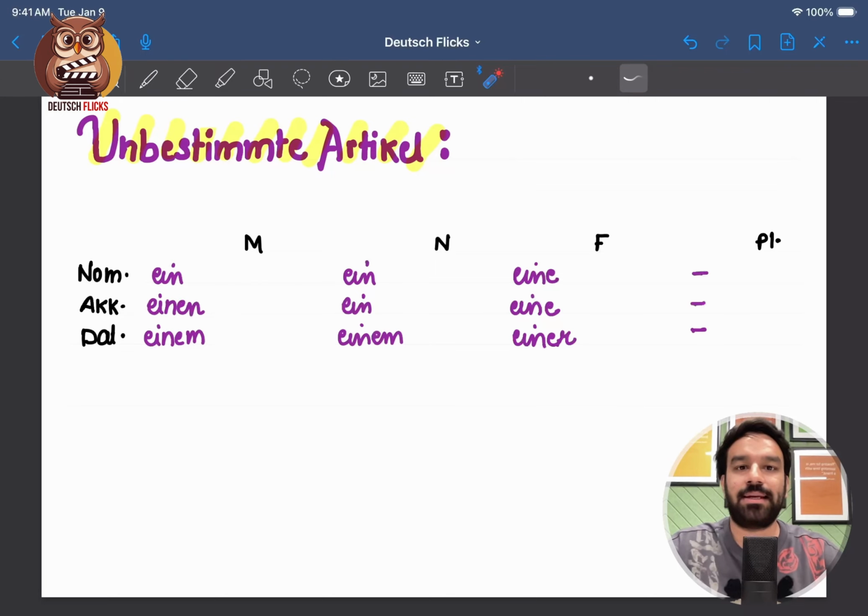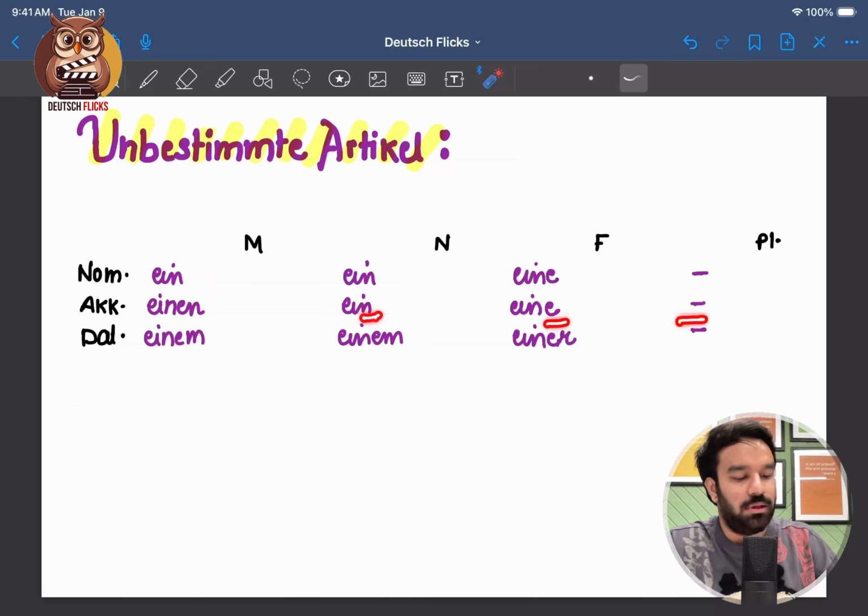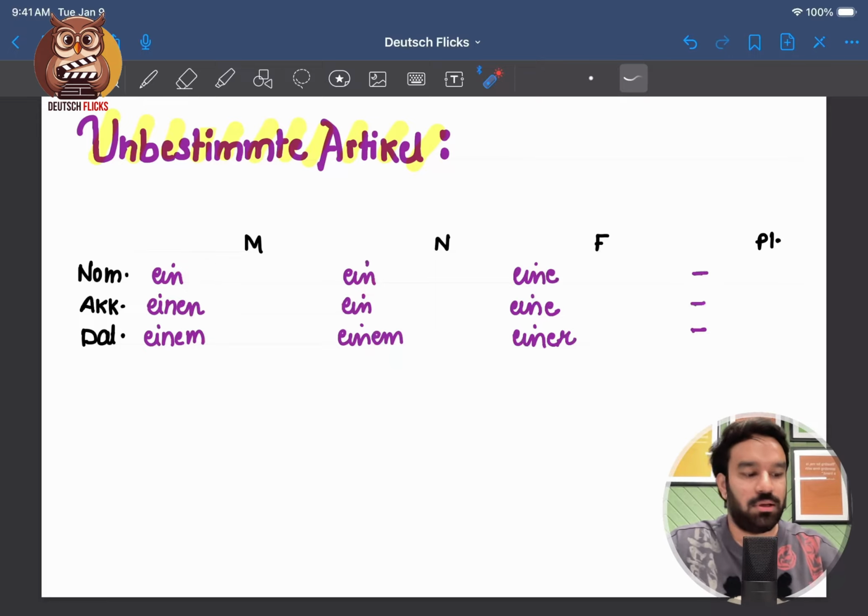So we have ein, eine. In accusative case, only the masculine gender changes. Ein to einen, the rest will all be the same. And in dative case, ein changes to einem, even this ein changes to einem. Eine changes to einer, and here we have nothing. We cannot say "an apples, a mangoes", so for plural we do not have an indefinite article.